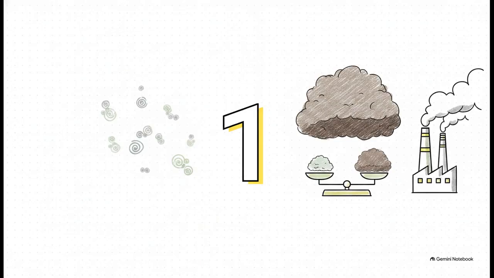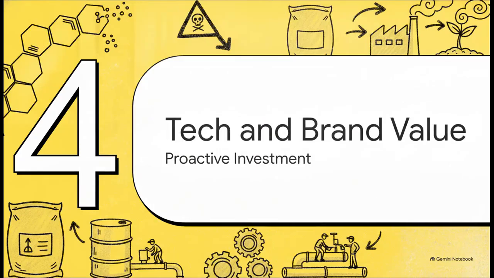And the ultimate unit of accountability here is the metric ton. We just talked about these pollutants as microscopic, invisible molecules, right? But when a major chemical refinery operates 24/7, those microscopic particles aggregate to a massive physical scale. Measuring in metric tons literally forces a company to reckon with the sheer physical weight of the pollution they are responsible for managing. Which leads us to Section 4, technology and brand value.